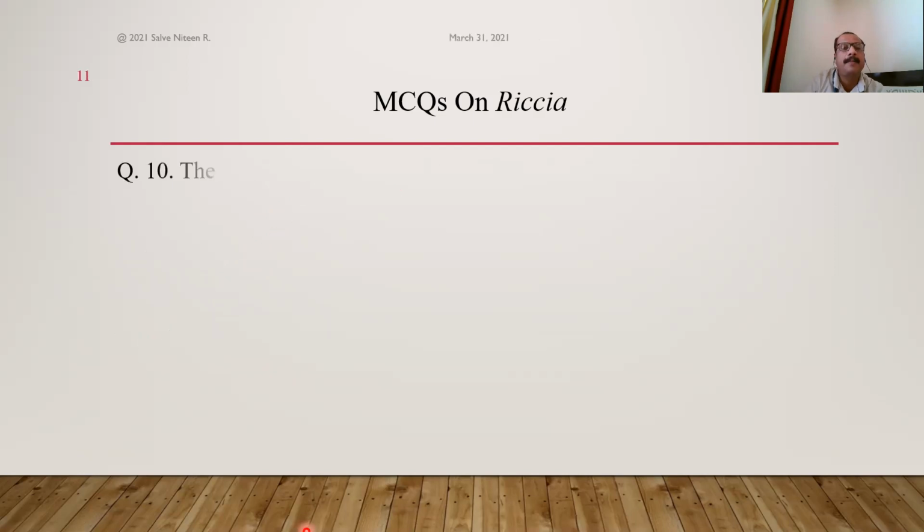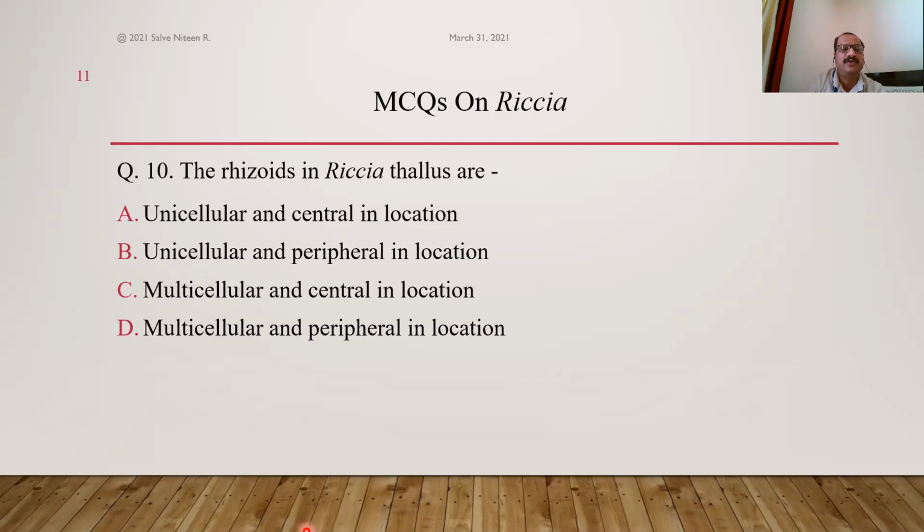Okay. The rhizoids in Riccia thallus are unicellular, central, peripheral, multicellular, central, peripheral. We studied. Rhizoids and scales are present on the ventral surface. Rhizoids are unicellular and scales are multicellular, violet structures due to presence of anthocyanin pigment. The rhizoids are present at the center, whereas scales are present at the periphery. So here the option will be unicellular plus central in position on the ventral surface of thallus. So that is the correct option, option A.